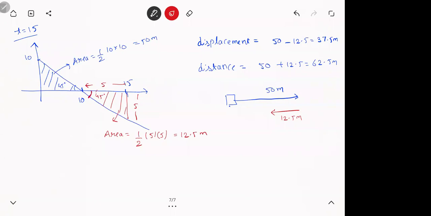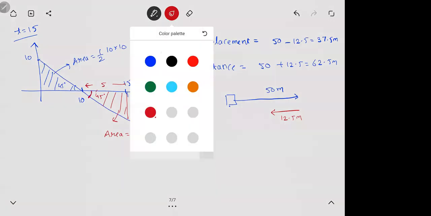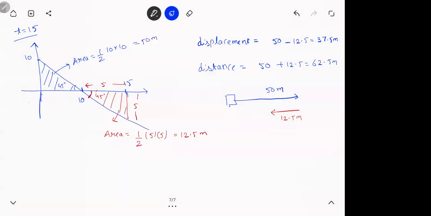Are you clear? That is what the graph is trying to tell you. It has gone forward 50 meters and came back 12.5 meters. That is the meaning of negative area. Sir, why is it that way? So now, velocity negative hai na? Yeah, this is a negative velocity. What is the meaning of negative velocity? You are coming back. Above the time axis, v is positive. Below the time axis, v is negative. Means you have turned back and you are coming backward.